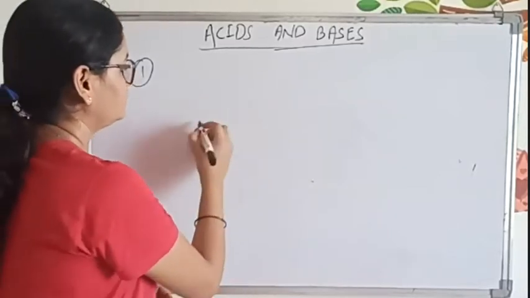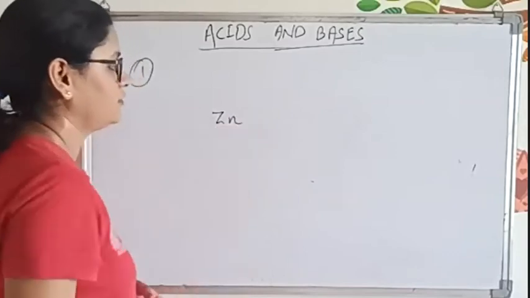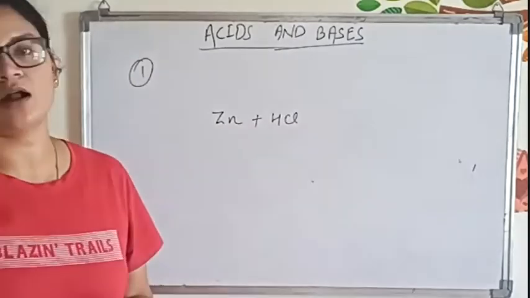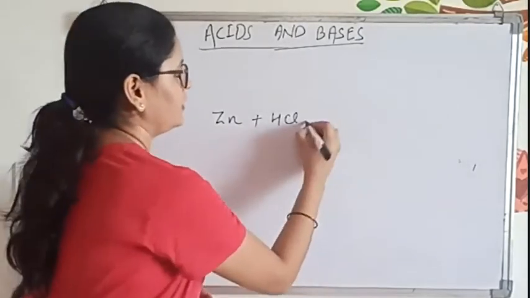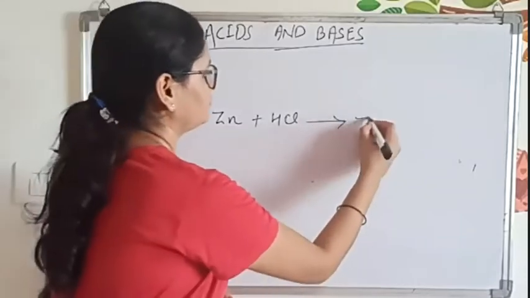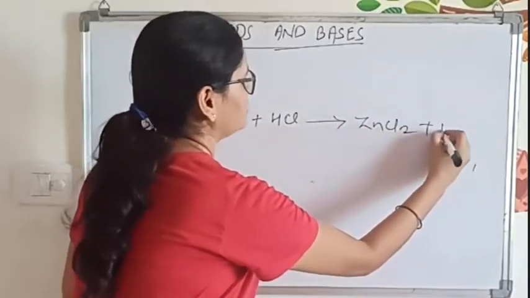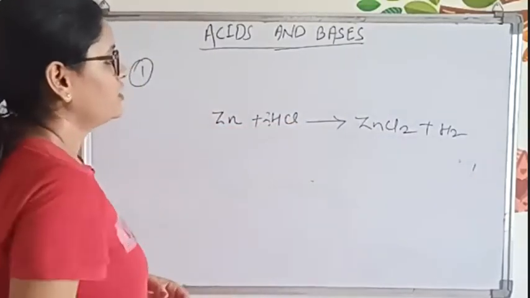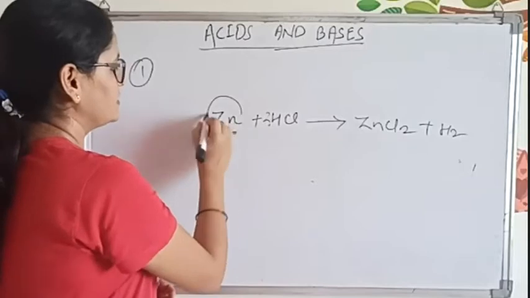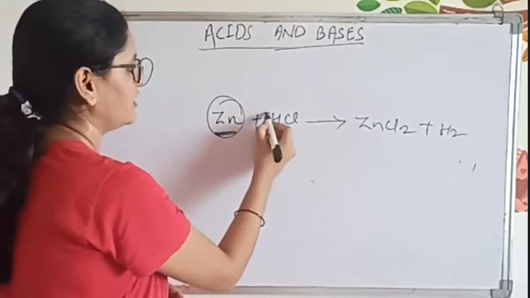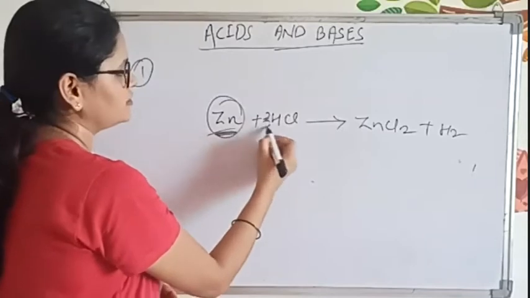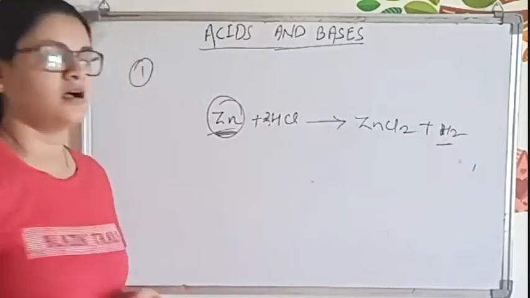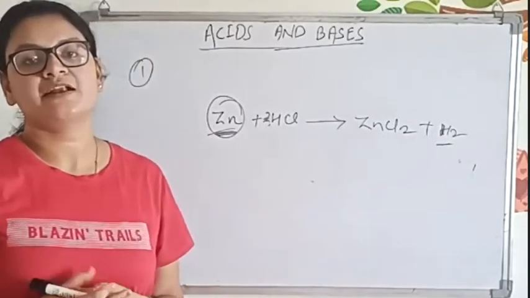We took zinc with HCl, or H2SO4, any strong acid, in a test tube, and then you get ZnCl2 plus H2. Now you have to balance the reaction. Hydrogen is displaced by zinc, and we get H2. So acids are used in the preparation of hydrogen gas.